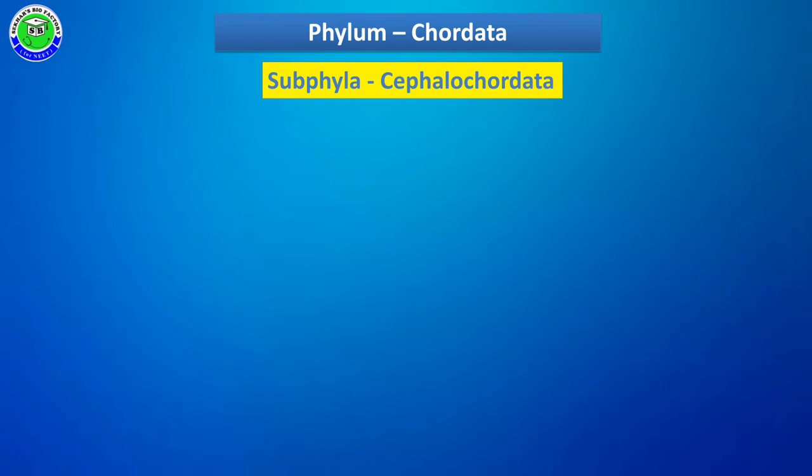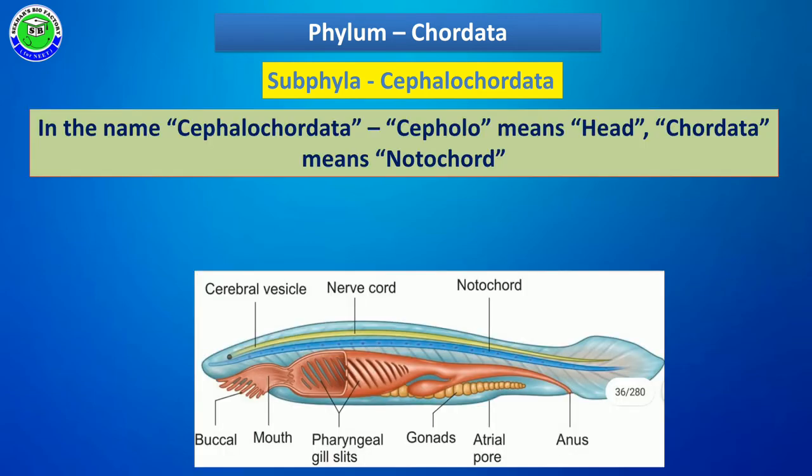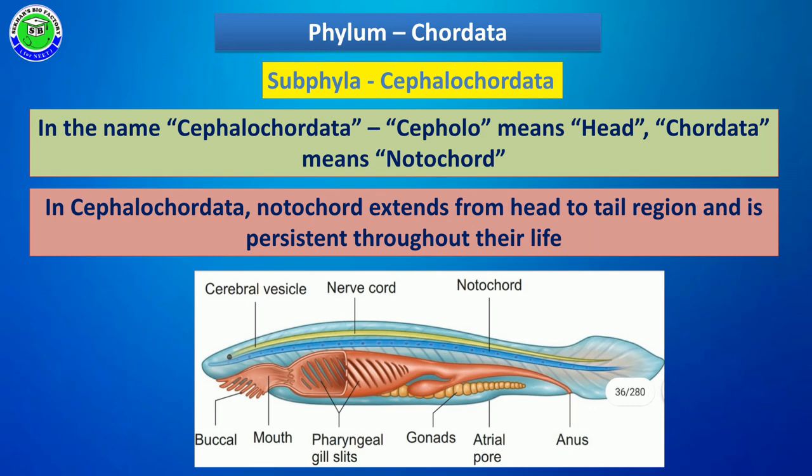The next subphylum is Cephalochordata. In the name Cephalochordata, cephalo means head, chordata means notochord. So these members have a notochord from head to tail. The notochord starts from the head and extends from head to tail region, and such a notochord is persistent, permanent.